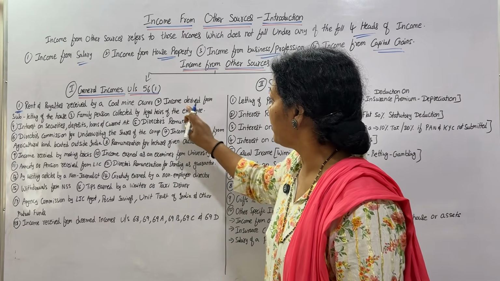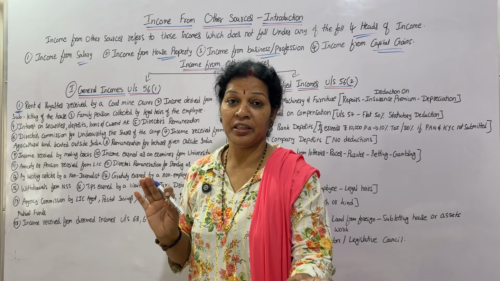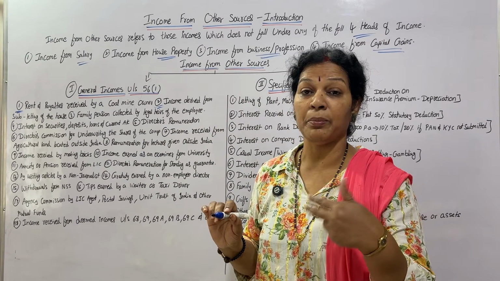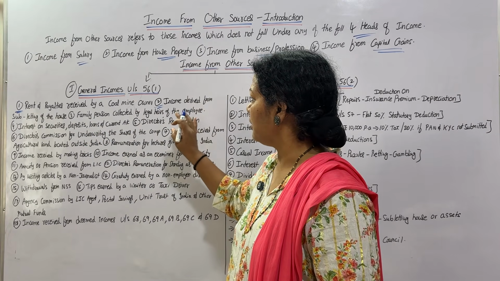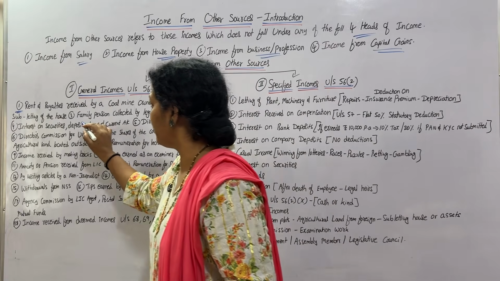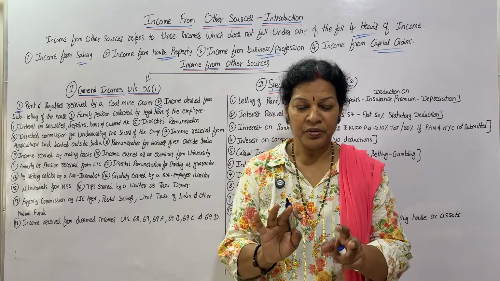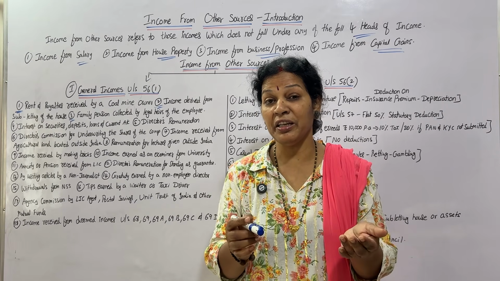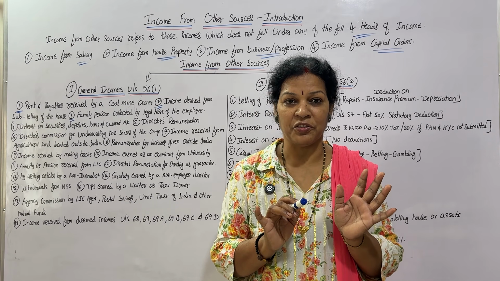Second one is income derived from subletting the house. Third one is family pension collected by legal heirs of the employee. Suppose the family head is there; after retirement, he will be getting some pension.